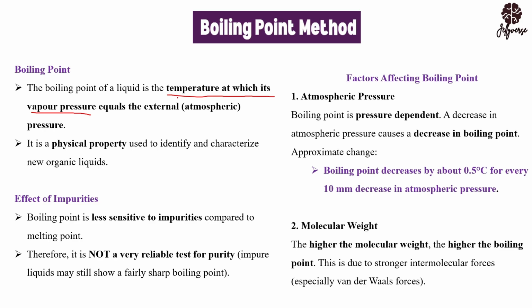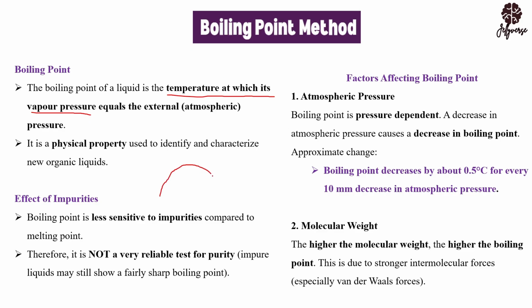So now let's move on to something very important here: the factors that affect boiling point. If you are boiling water, you know that water boils at 100 degrees Celsius. But some conditions can make water boil at 105 degrees Celsius, and other conditions can make the same water boil at 80, 60, or 90 degrees Celsius. They are conditions. If you want water to boil at 100 degrees Celsius, you have to maintain some conditions. One, atmospheric pressure.